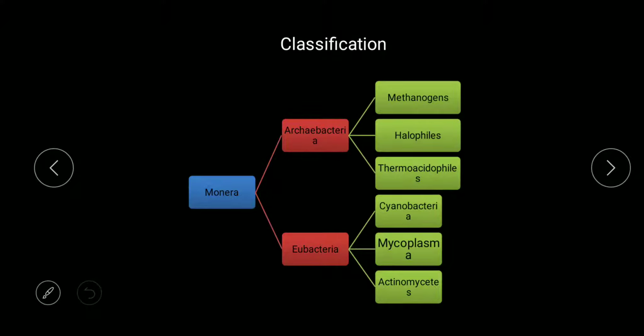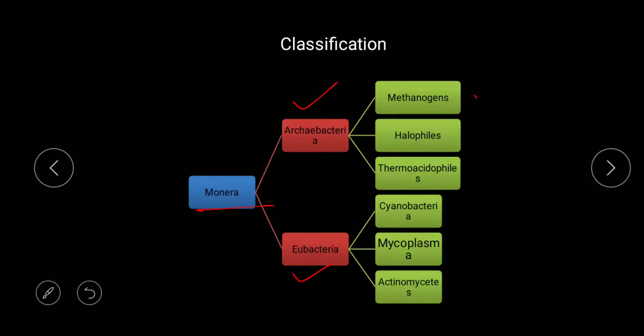So hello students, now we start with the classification of bacteria. When we classify bacteria, that is Monerans, they are first classified into two groups, that is Archaebacteria and Eubacteria. Archaebacteria are those bacteria which survive in harmful conditions, and Eubacteria are the normal bacteria, which you will find in normal environmental conditions.